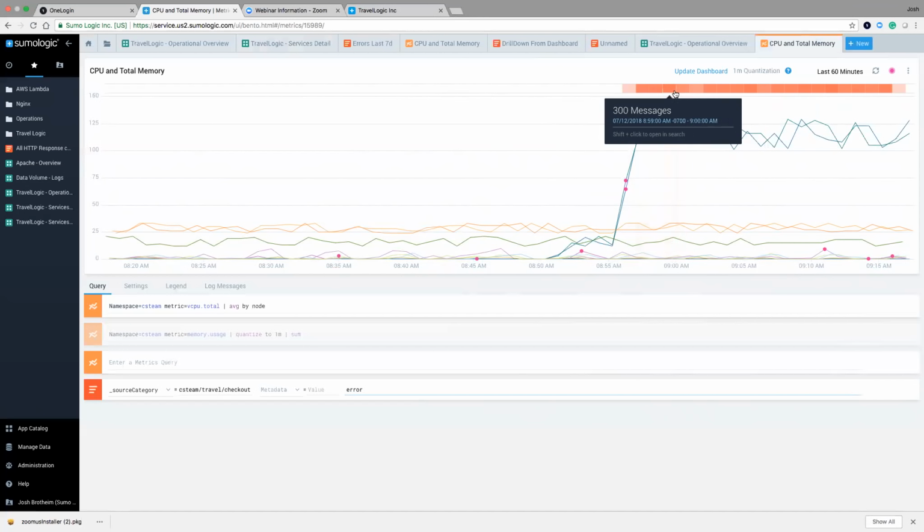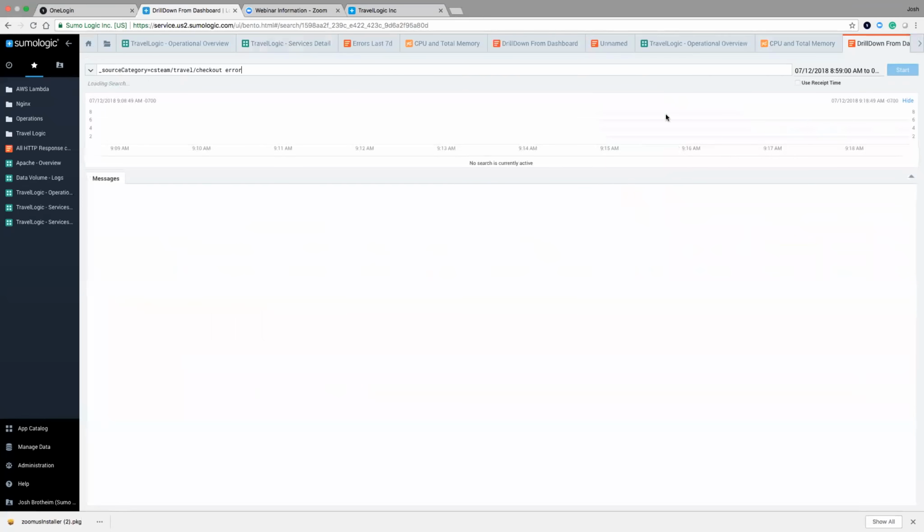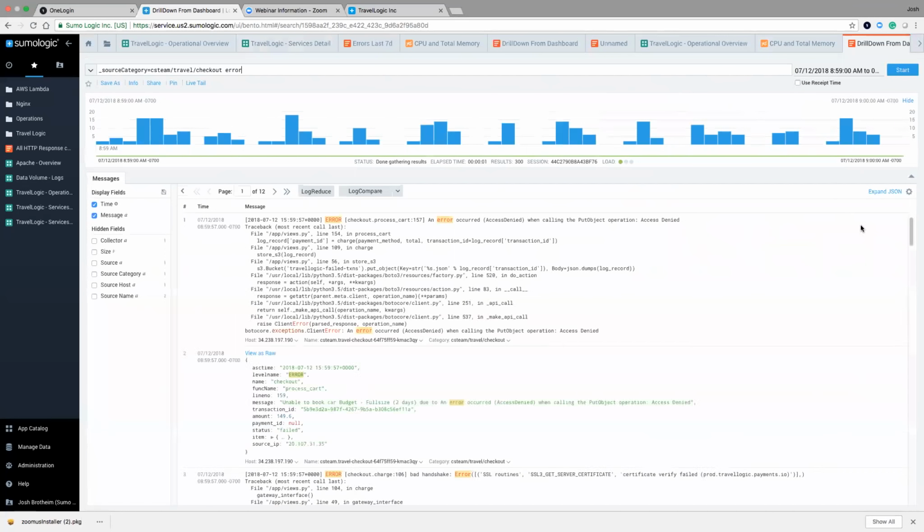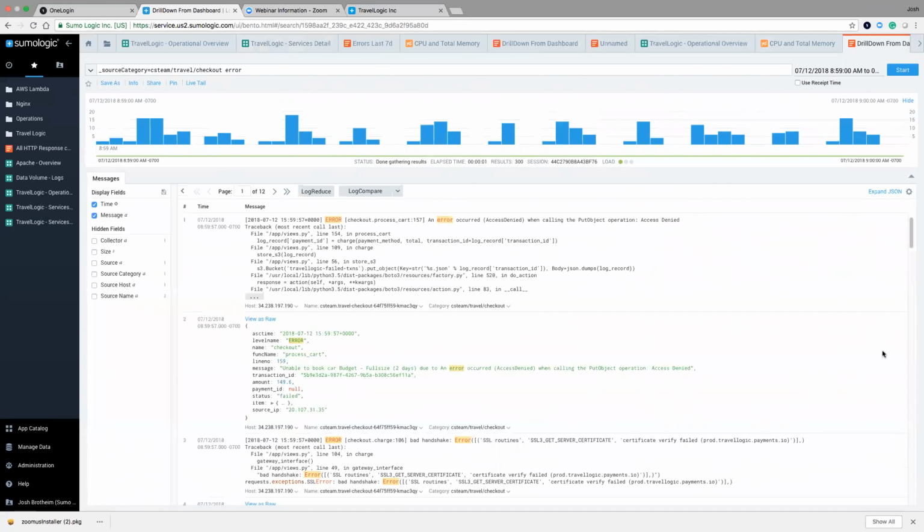So I'm going to go ahead and look at the logs related to one of these time slices, as we call them. These are essentially 1-minute chunks of time right now. And I'm going to take a look at those logs and see if I can see in the logs why things were haywire, so to speak. So I'm going to go ahead and click on the heat map, the time slice, and I'm going to do a shift click. And that's going to go ahead and open the logs now in the log browser.